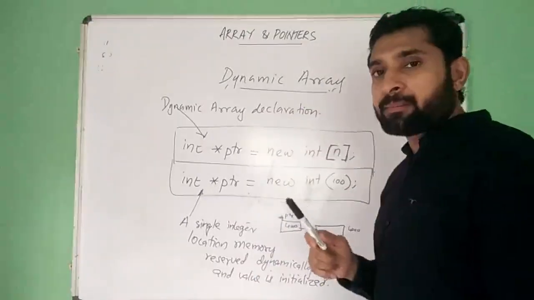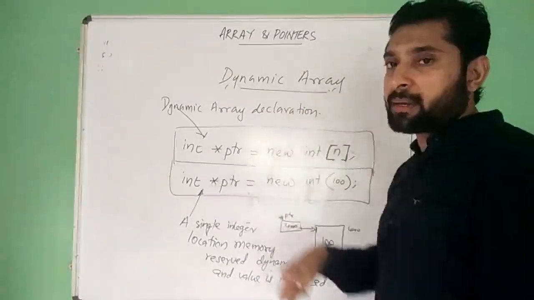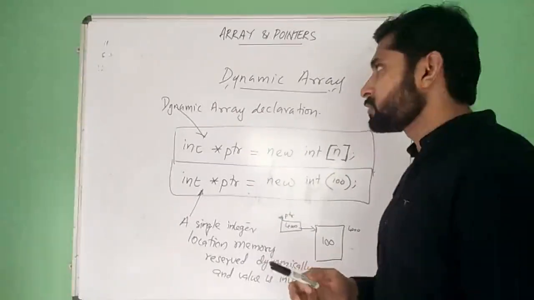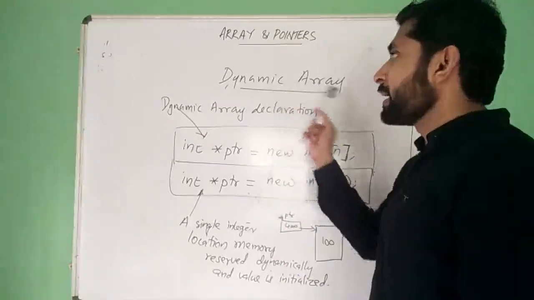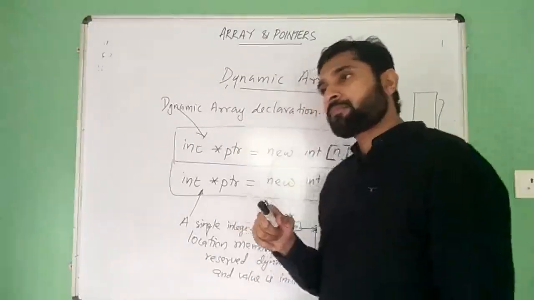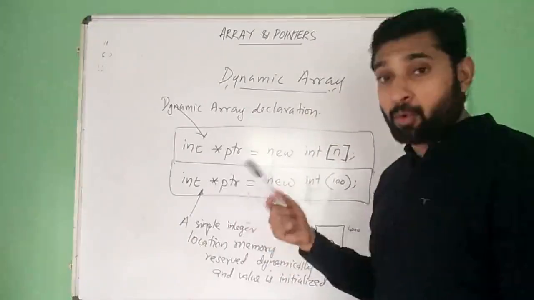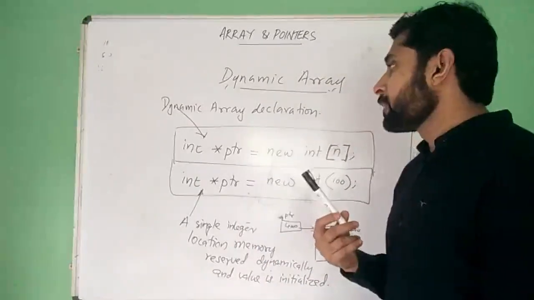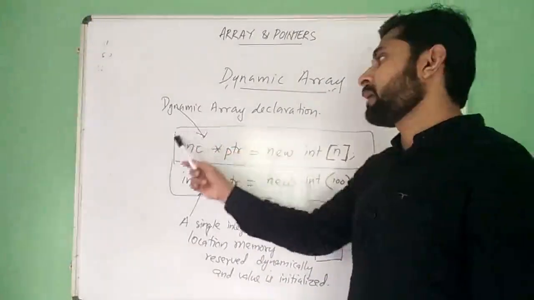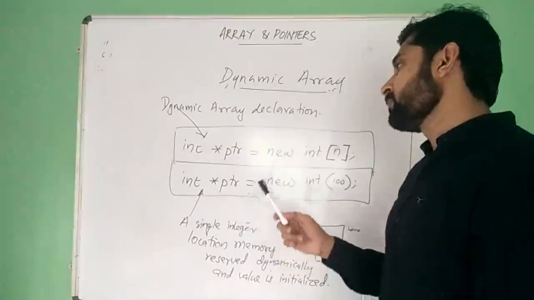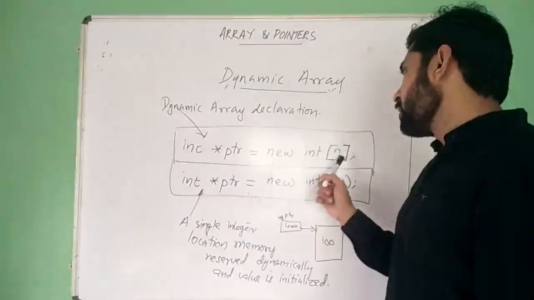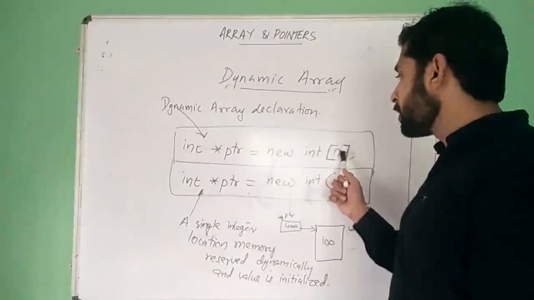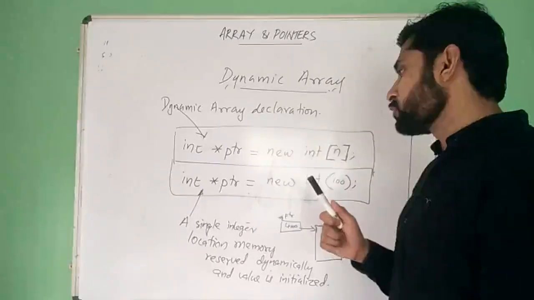Then we have the dynamic array. There are some limitations for a static array, that is, either it may cause insufficiency of memory or wastage of memory. In that case, we make use of a dynamic array. A dynamic array, which reserves the required memory during program execution, is called a dynamic array. And this is the way of declaring a dynamic array. This will create an integer array of size n. The n is inputted or accepted during program execution.